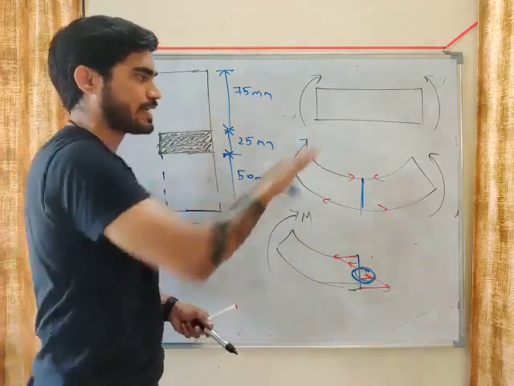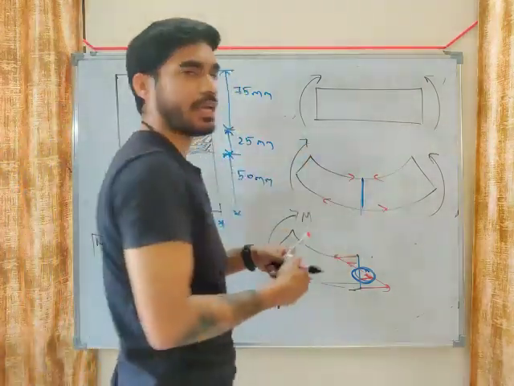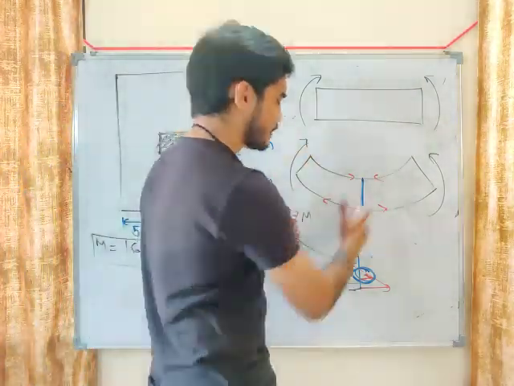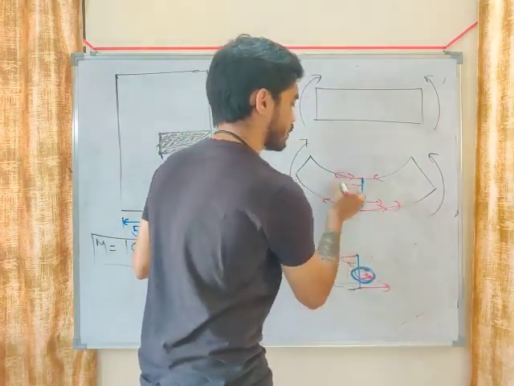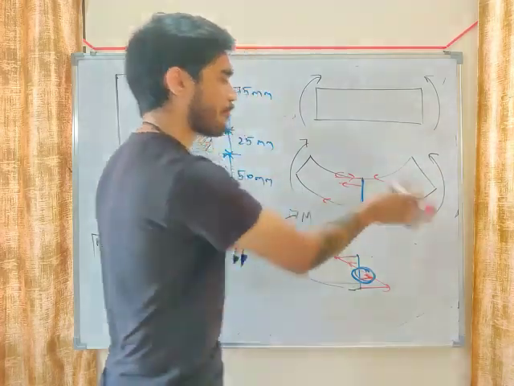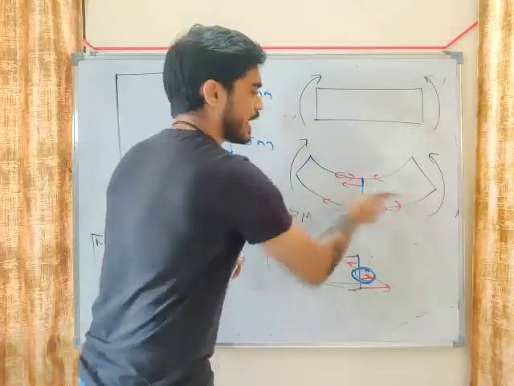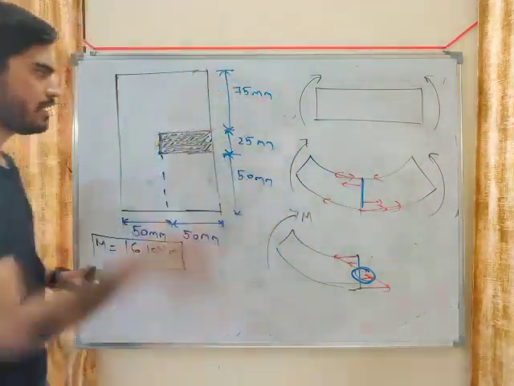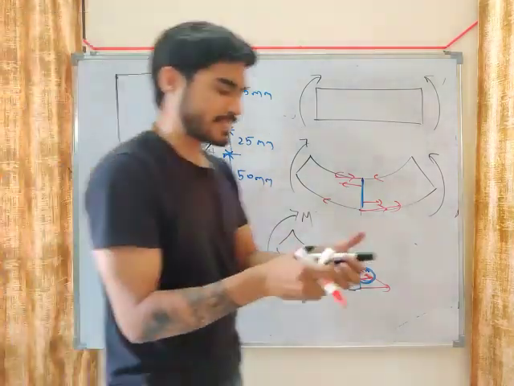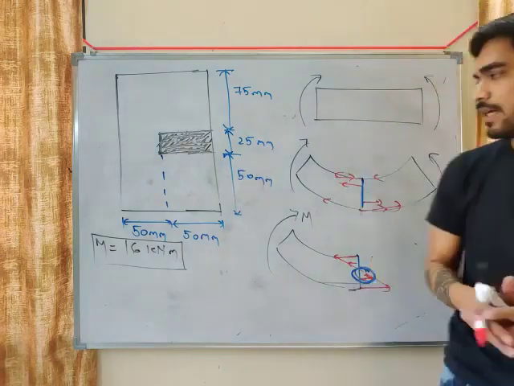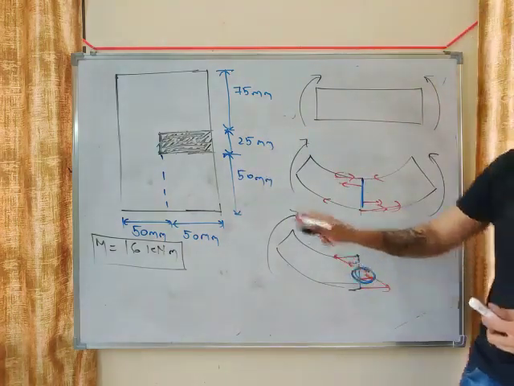So do you understand what is axial force? When you bend the beam, forces are developed on this plane like this. These forces are axial forces. To resist this bending moment, axial forces are developed in cross section. We need to calculate that force in this much area. So let's calculate the force developed in this much area.